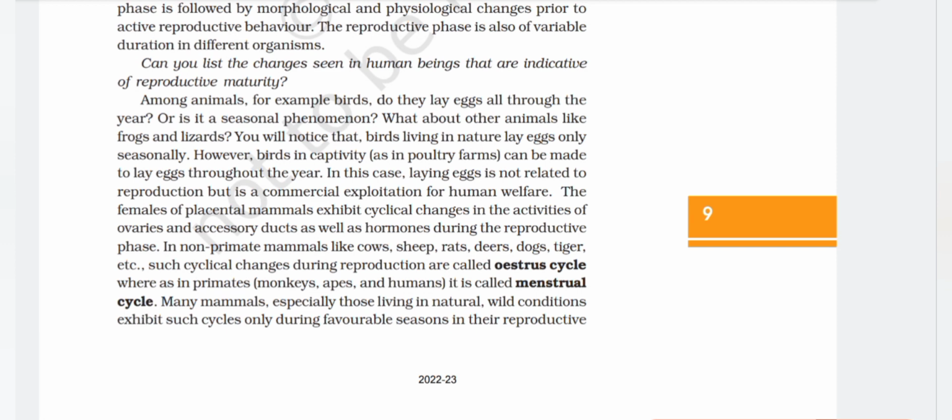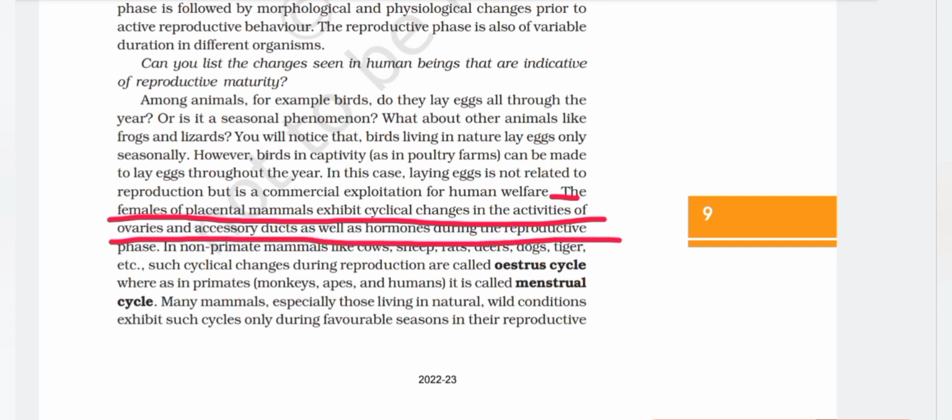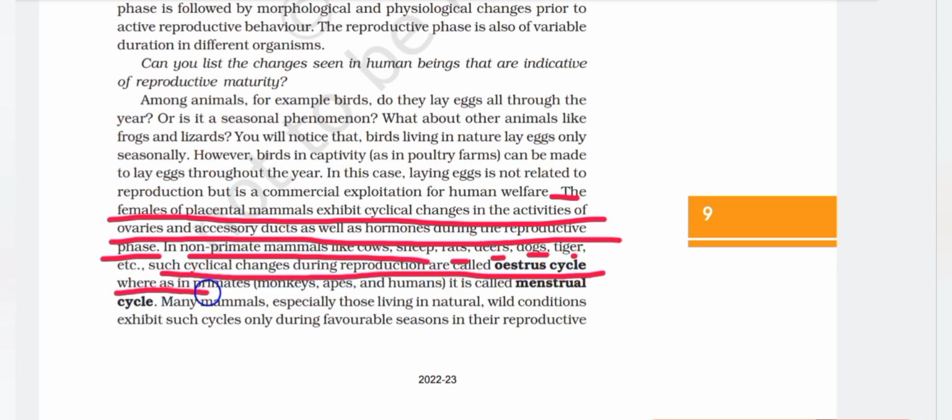The females of placental mammals exhibit cyclical changes in the activities of the ovaries and accessory ducts as well as hormones during the reproductive phase. In non-primate mammals like cows, sheep, rats, deers, dogs, tigers, etc., such cyclical changes during reproduction are called oestrus cycle, whereas in primates, monkeys, apes and humans, it is called menstrual cycle.